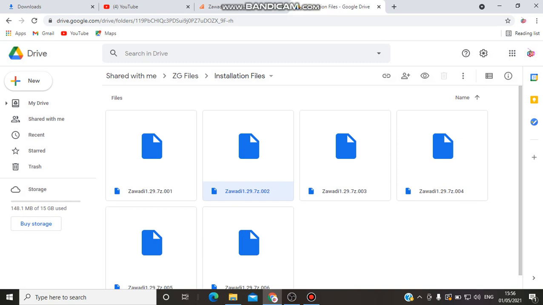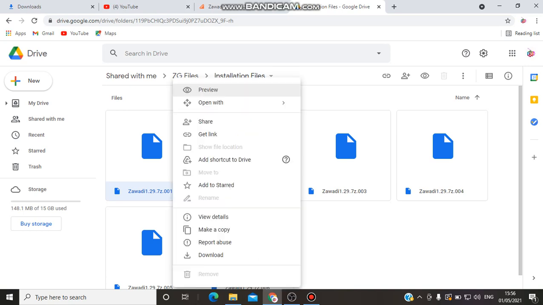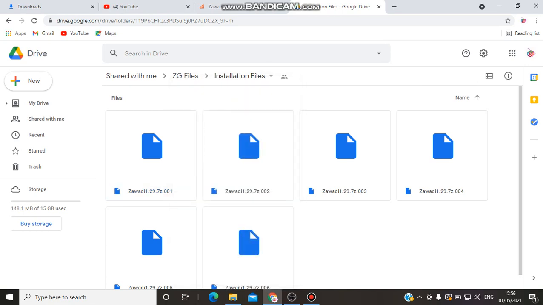So one step, you can choose to download every file individually. They are not big files, around 600 MBs. Then again, once you do that, just the same process, right click on it, then download for each file.